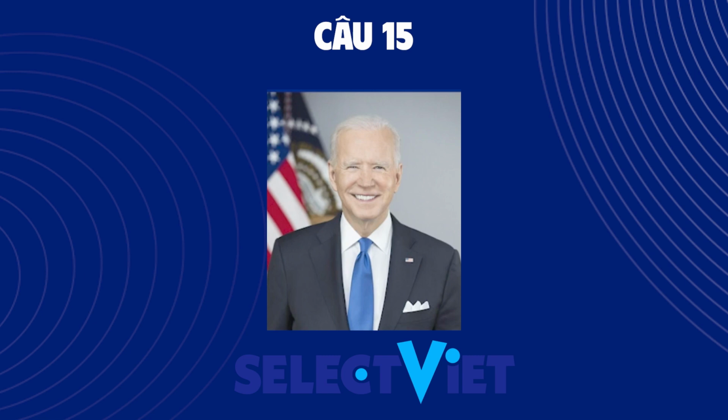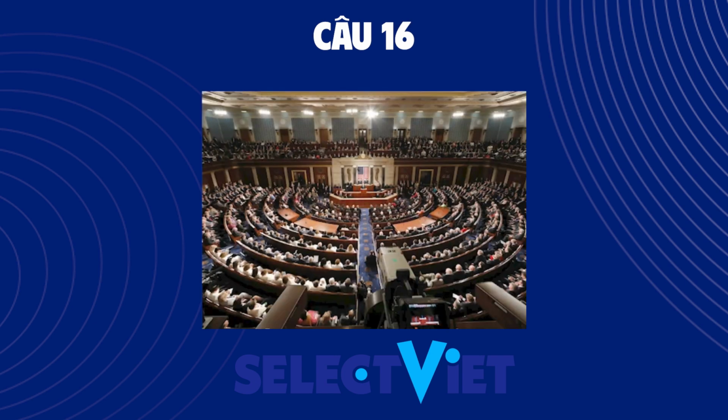Who is in charge of the executive branch? The president. Who makes federal laws?